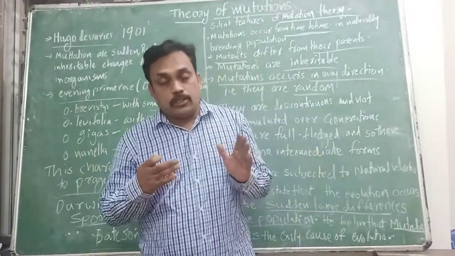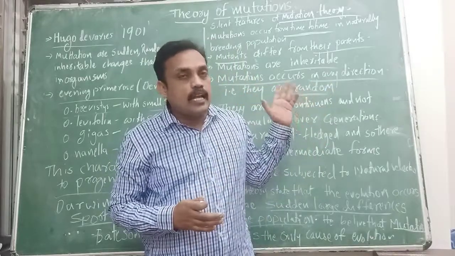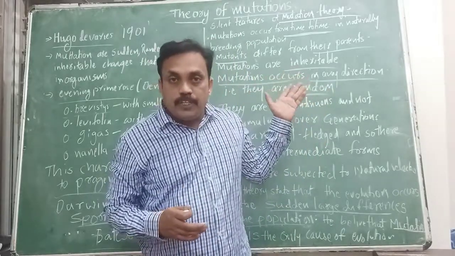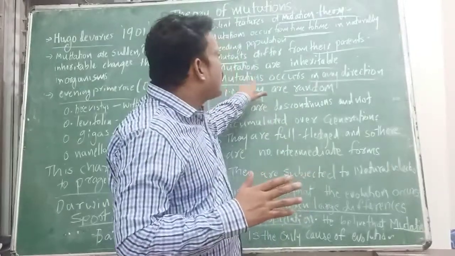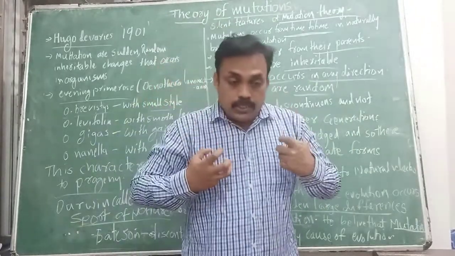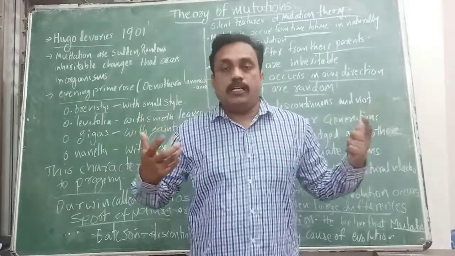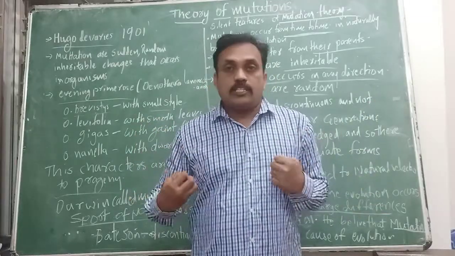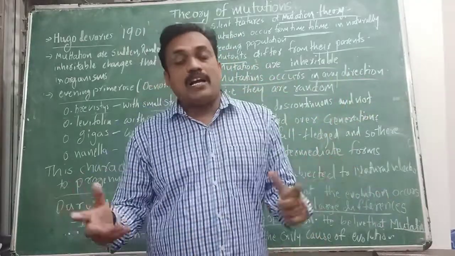Charles Darwin said that variations are unidirectional, but as per Hugo de Vries, mutations occur in any direction. Mutations do not occur only in a particular organ of our body. Changes can occur anywhere, in an animal's body or plant body.